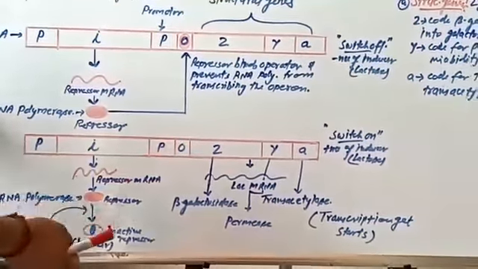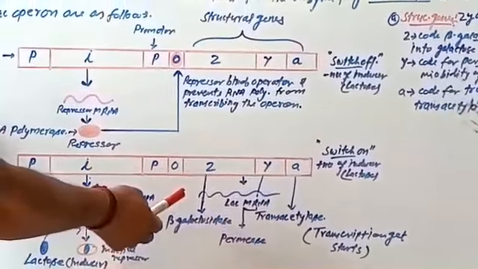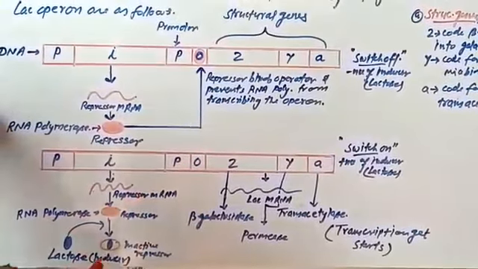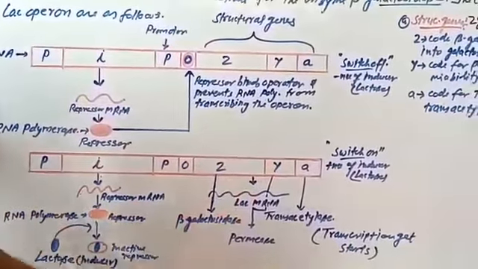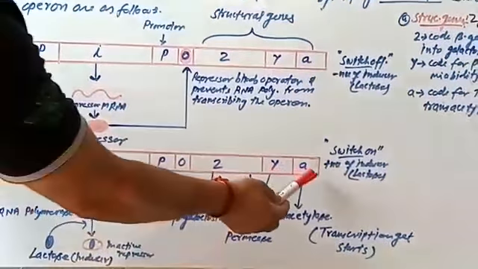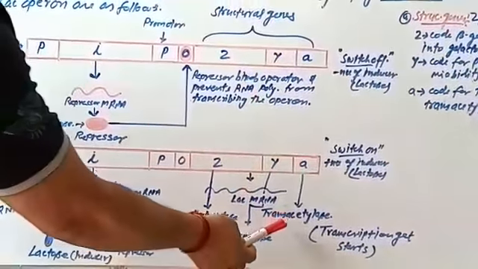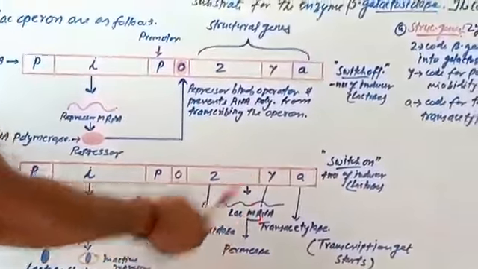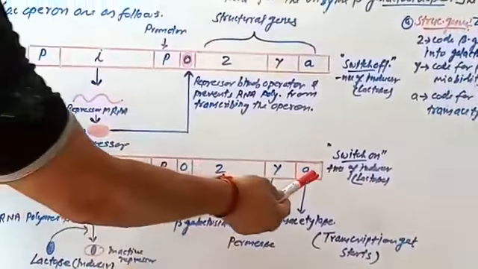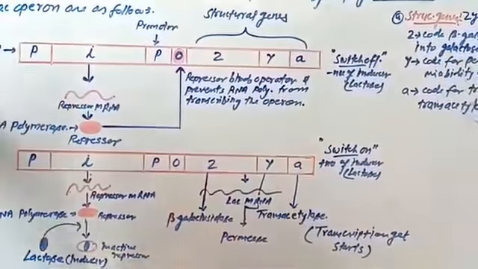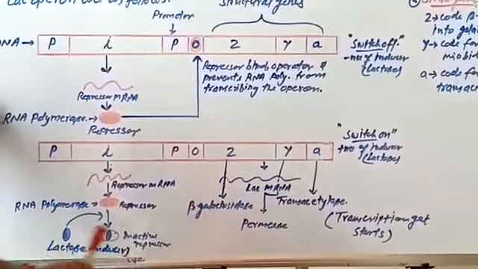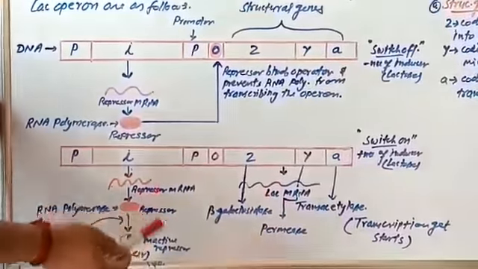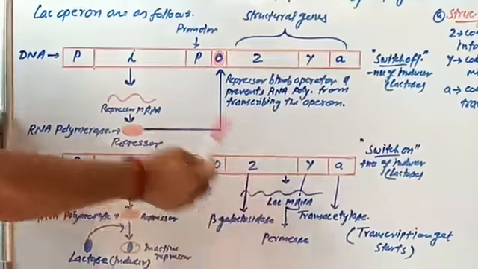The gene Z is catalyzed by the beta galactosidase, gene Y by the permease enzyme, and gene A by the transacetylase enzyme. Now the process continues and switch on takes place here in the presence of lactose. Now the transcription gets started. As you know, this is the formation of the lac messenger RNA.